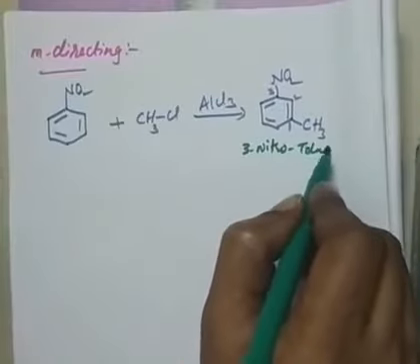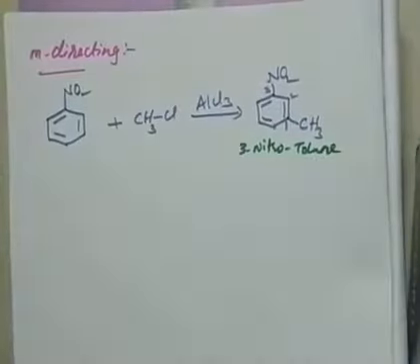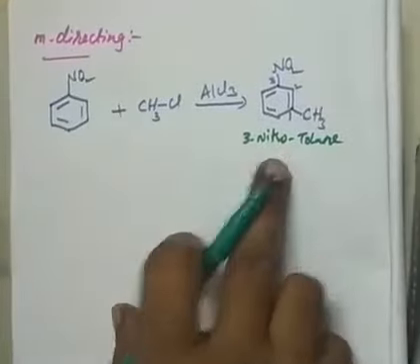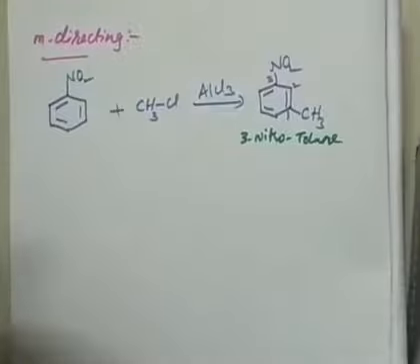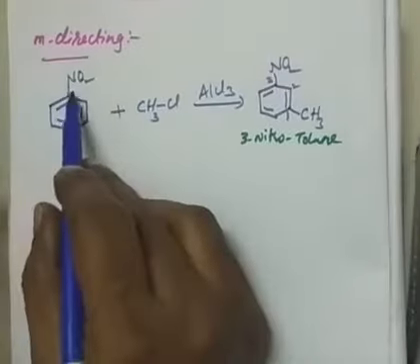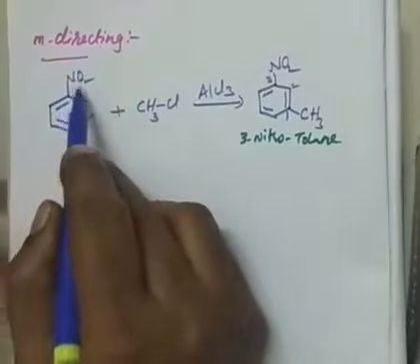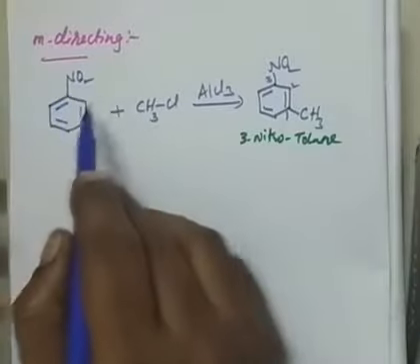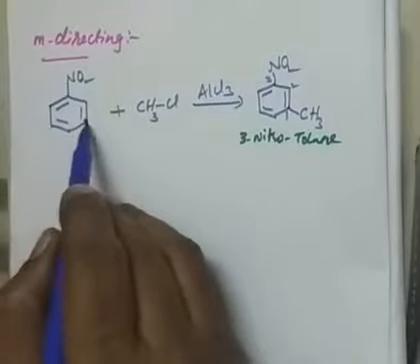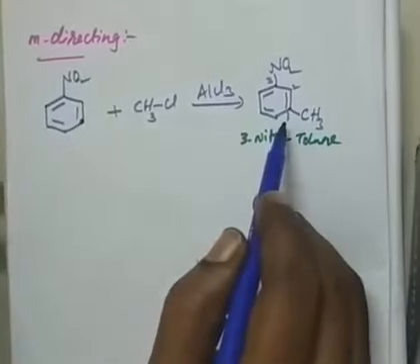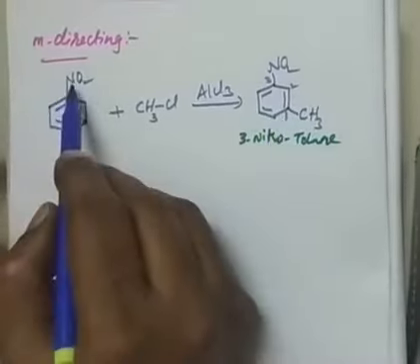3-nitrotoluene. Don't worry about the nomenclature. Then why might this have formed? Again, the mechanism. The nitro group is called meta-directing. Why? Because it allows the incoming electrophile to sit only onto the third position, either this side or this side, which are the same. So only one product is formed. So I call the nitro group meta-directing.